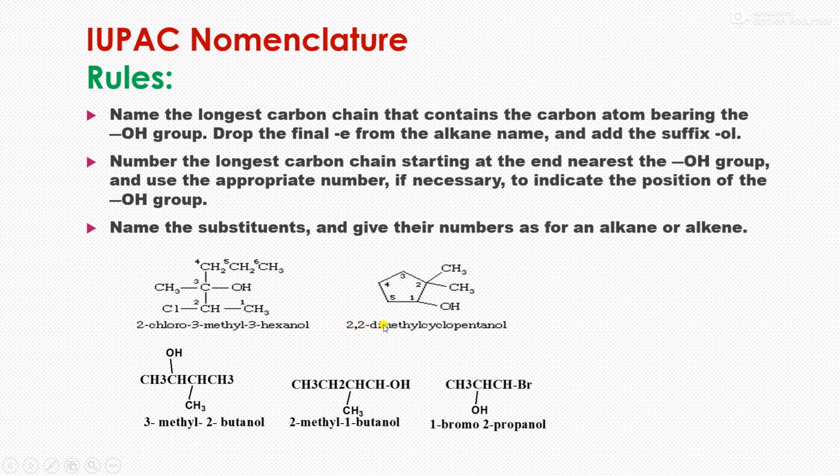Let us consider the next example, 2,2-dimethylcyclopentanol. This is a cyclopentane ring, and carbon 2 has two methyl groups, CH3, and carbon number 1 has the OH group. Therefore, its name is 2,2-dimethylcyclopentanol. Let us consider the next example. This is 3-methyl-2-butanol.